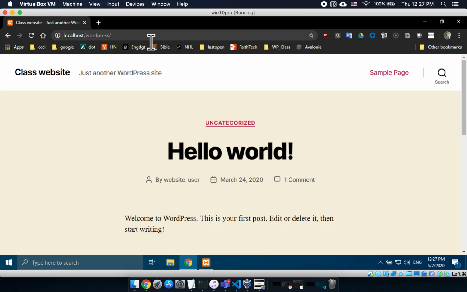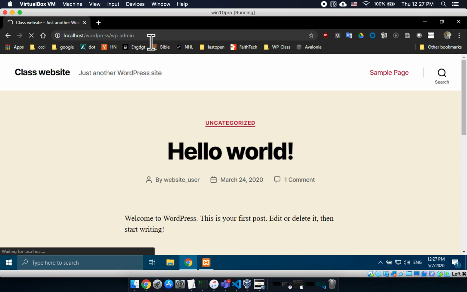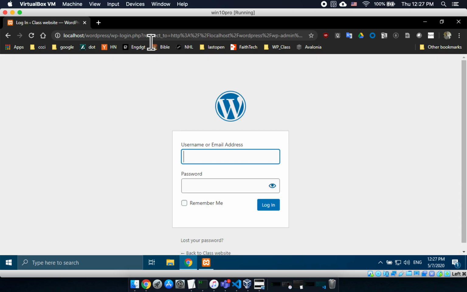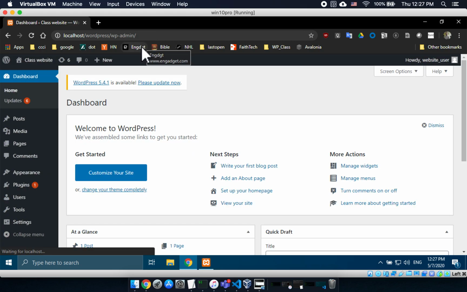Here it is. Now I need to be logged in, so the quickest way I usually do this is just go to wp-admin, and I hit enter, and I have to be logged in to go to that page, so it gives it to me. Website user, password. Okay, and so here's my dashboard.